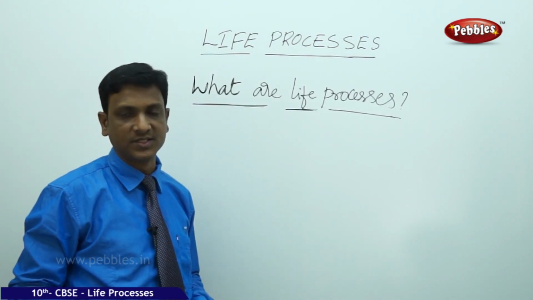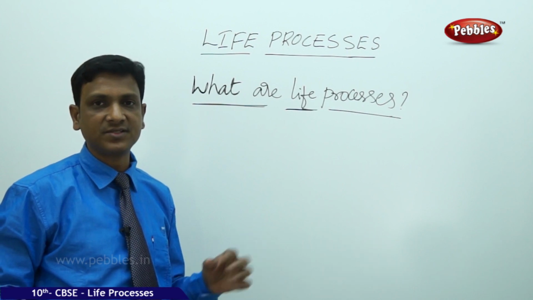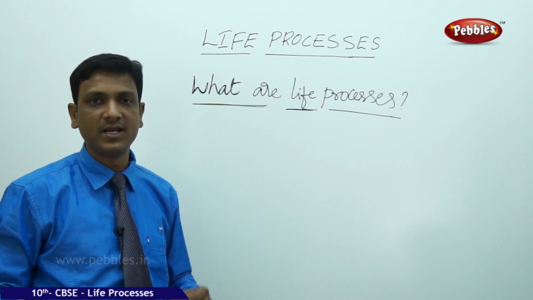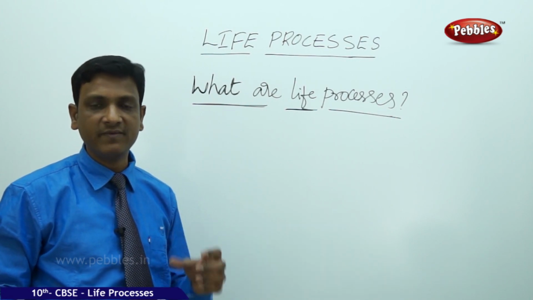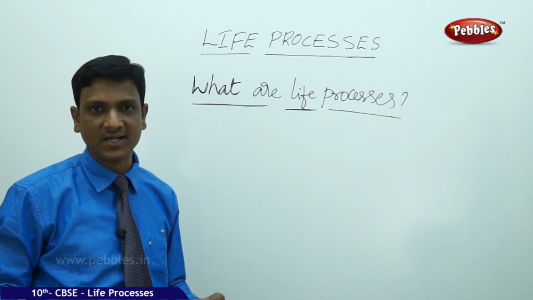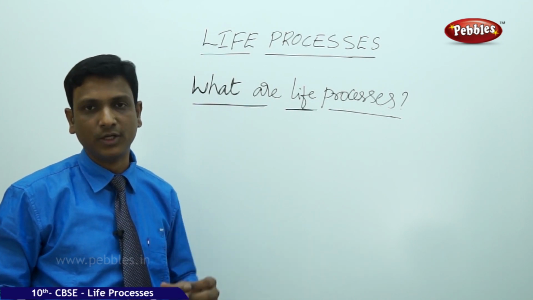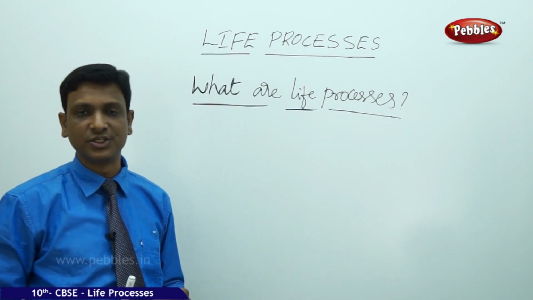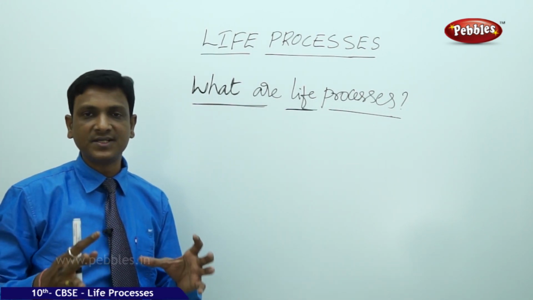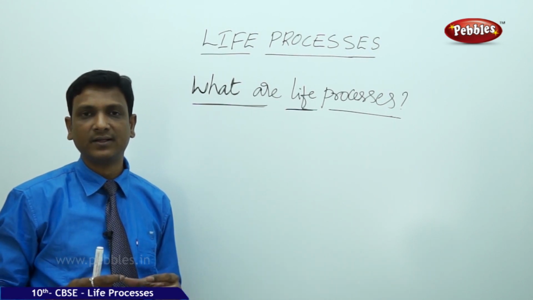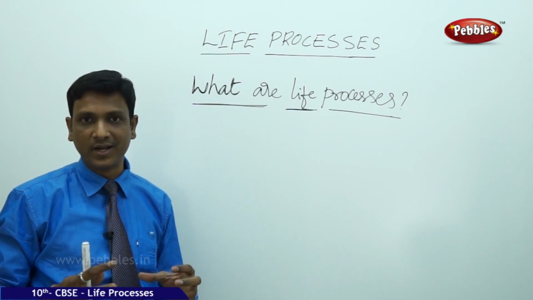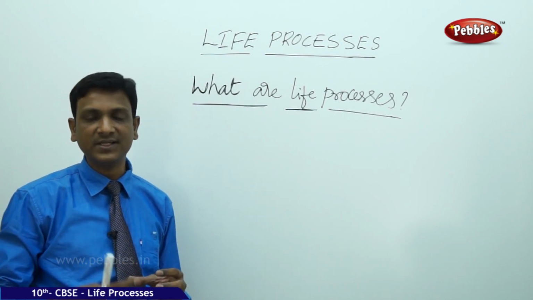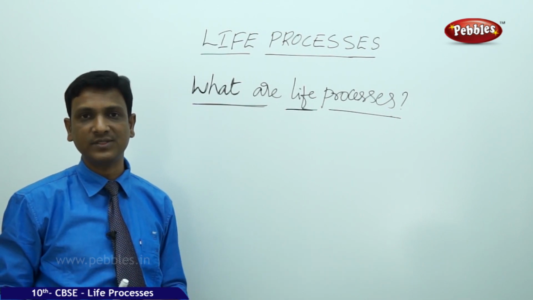What are life processes? Here we have discussed the main character by which we can distinguish what is living and non-living. The living things have the basic feature of the movement of molecules, and these molecules make up the structures and organization. So this organization has to be kept, and if it is destroyed, it has to be repaired and maintained. For this maintenance, continuous flow of molecules is required.